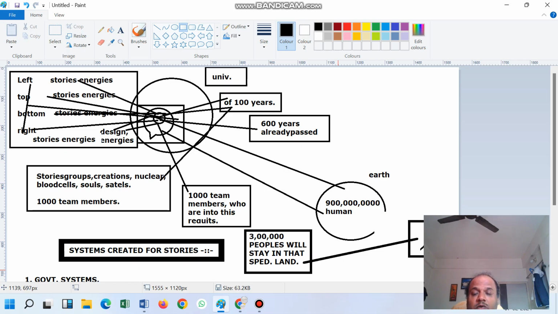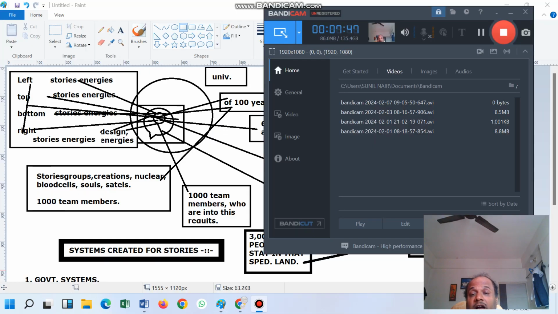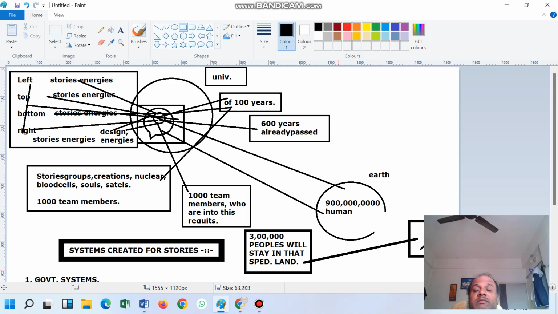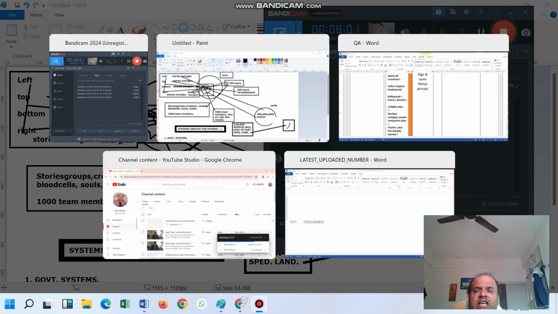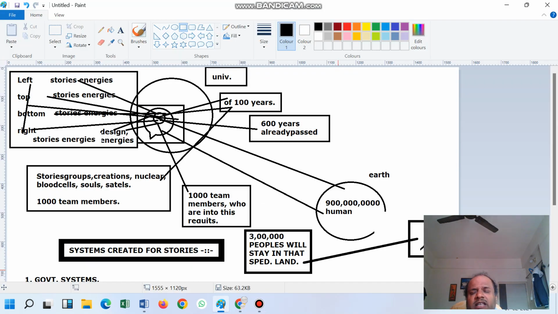So one of the persons told that the main people will be these 3 lakh people, because they are experts, and among the experts the government system creator groups are also experts. They say that we are handling the governments, and the government means they can control the public. For example, one person is doing each and everything, but he is not getting the success. Why? Because his government has controlled that particular person. So government says that we have controlled the particular system. So like this things are there.